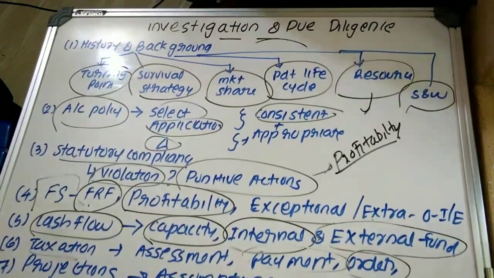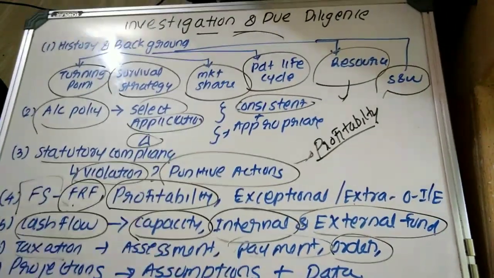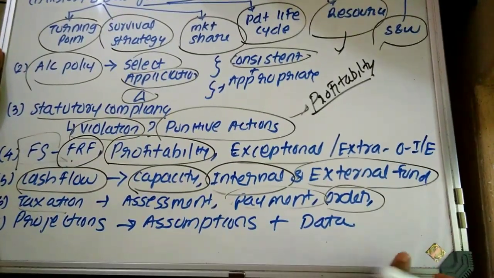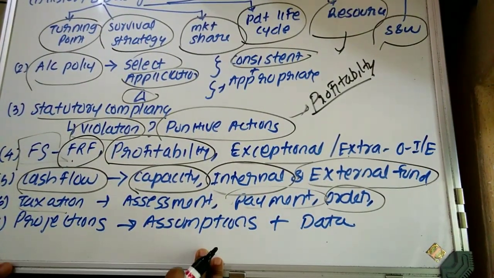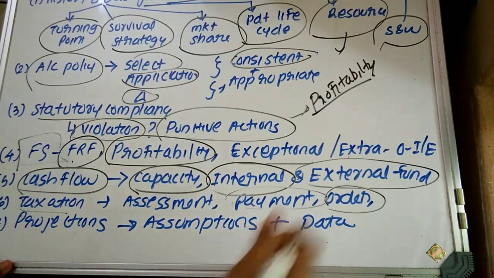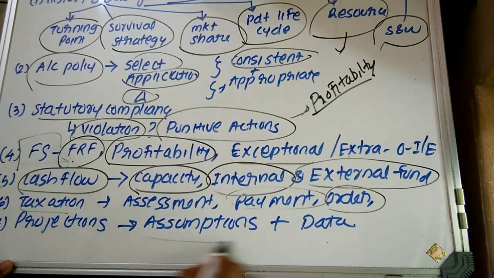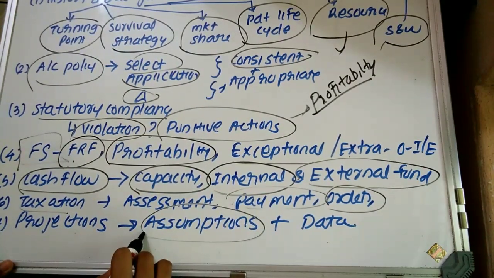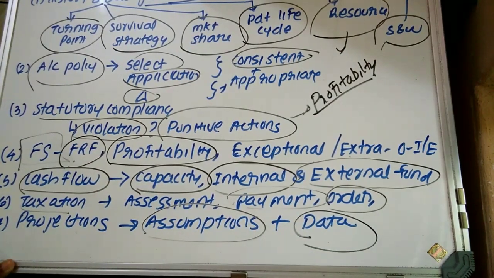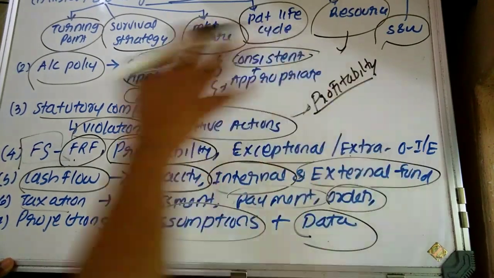The last one is projection. The investigating accountant may obtain projections on optimistic, pessimistic and most likely bases from the target company. They have to determine the assumptions used by the target company, along with the data and sources of data on the basis of which the projection has been undertaken. So this is the answer of the first question.